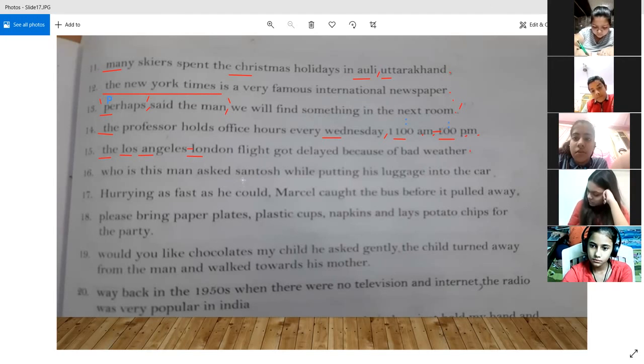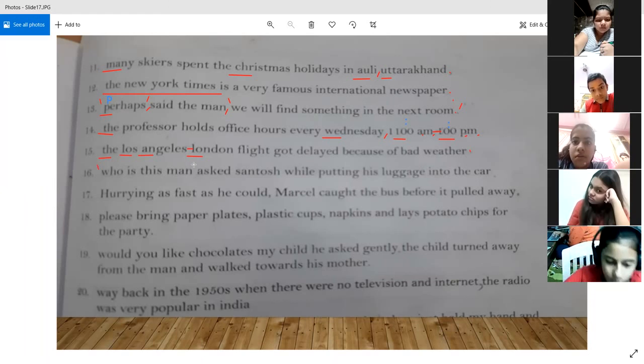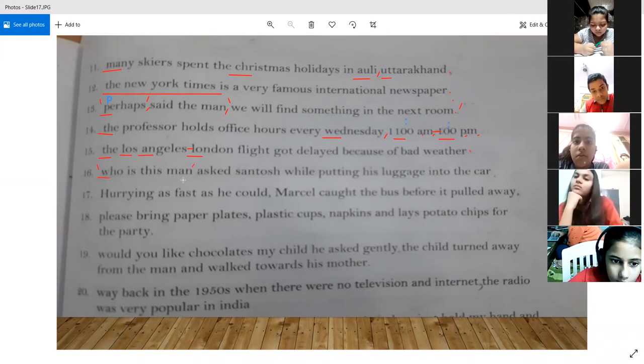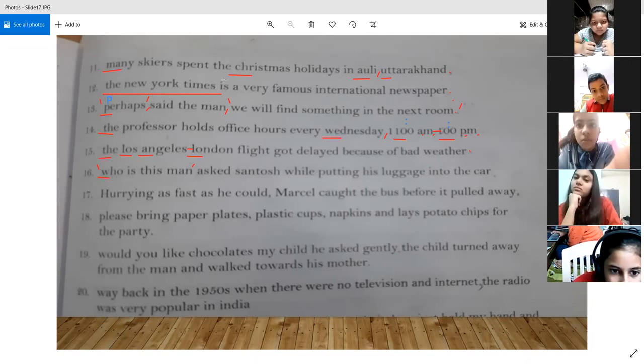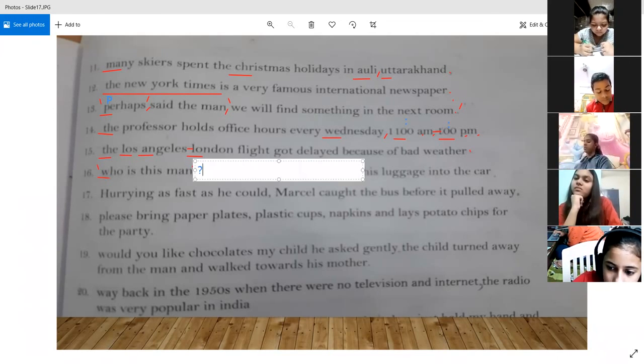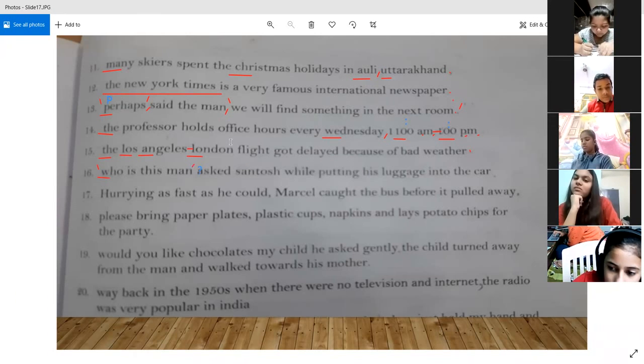Now this is again direct speech. Who is this man? Asked Santosh. So basically, who is this man should go into quotation marks, right? W should be capital, right? And a question mark is also required to be placed over here because this is a question. Who is this man?